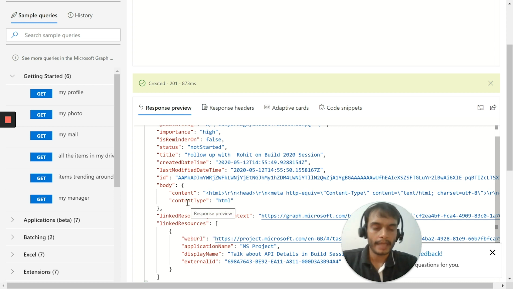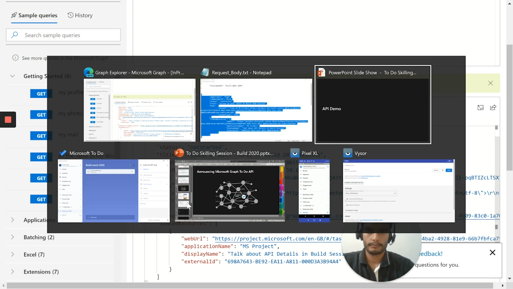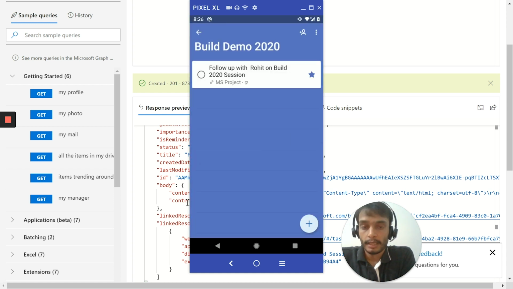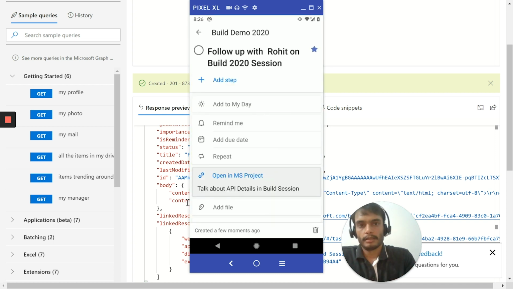Let's go to the Android app to see how this task appears. So this is the Android app where you can see the recently created task list, Build Demo 2020. And inside the list, we have the task we created. The task is marked as high importance, and you can see the linked resource here. Let's click on the linked resource and go to the task on Microsoft Project.